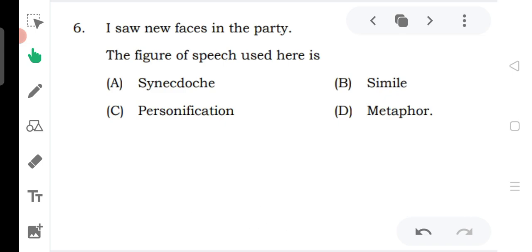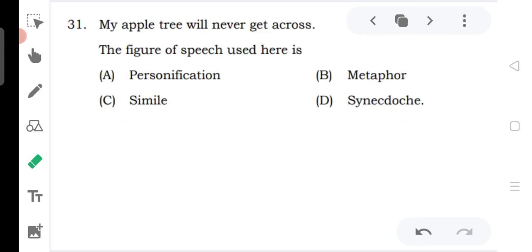At the party he met many new people, but he did not say I saw new people in the party. He said I saw new faces in the party. That means a part is used to represent the whole. This is done in the synecdoche. So clear? Yes, let us move on to the next question.